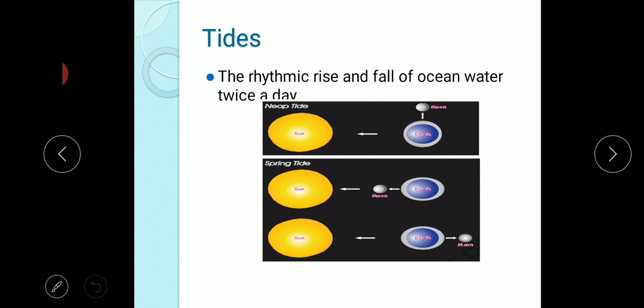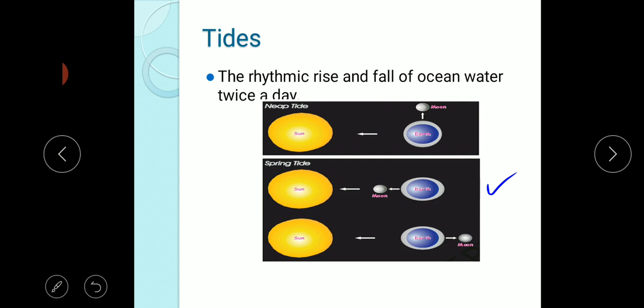Here, they are explaining two tides, spring tide and neap tide. During the full moon and new moon days, the sun, the moon, and the earth, all three of them, are in the same line. The tides are the highest. During this time, see here, the sun, the moon, and the earth are in the same line. That creates the highest tide. So all these tides are called spring tides.